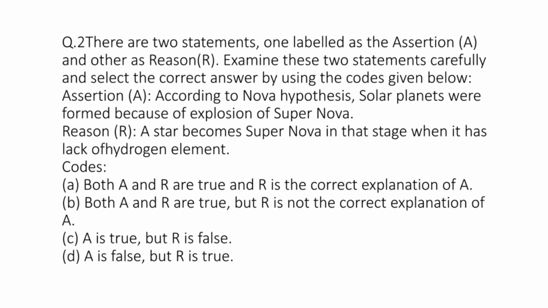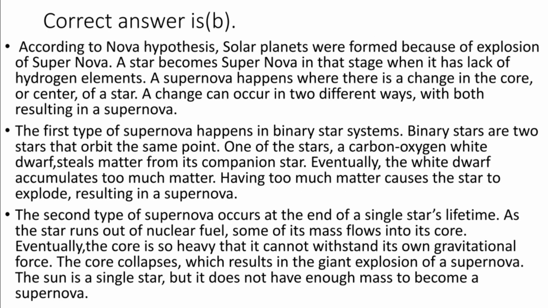Codes. Option A. Both A and R are true and the R is the correct explanation of A. B. Both A and R are true but R is not the correct explanation of A. C. A is true but R is false. And D. A is false but R is true. The correct answer is B.